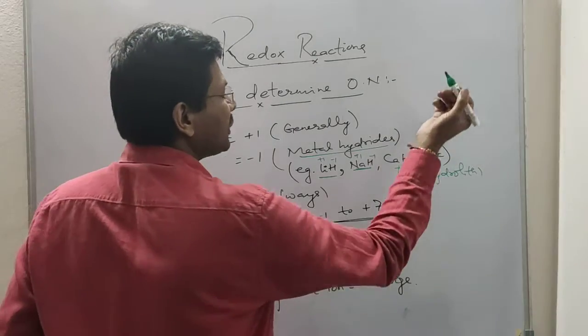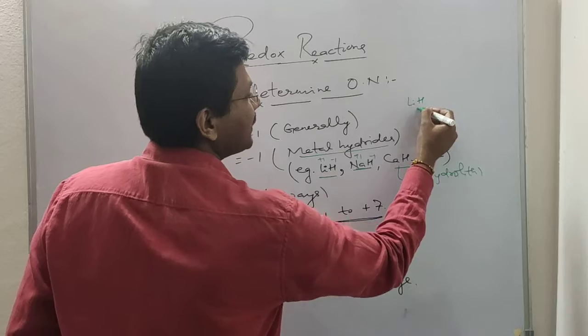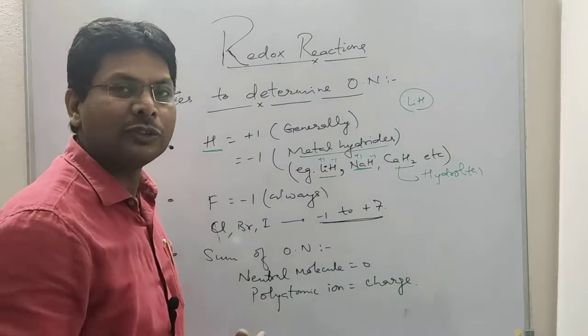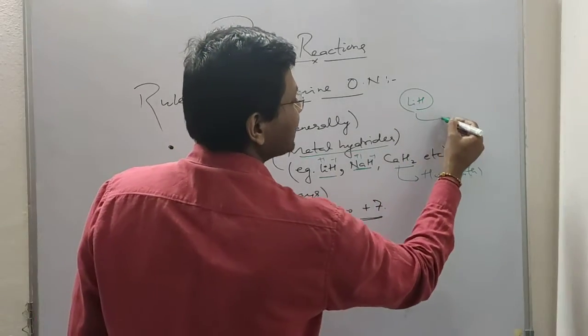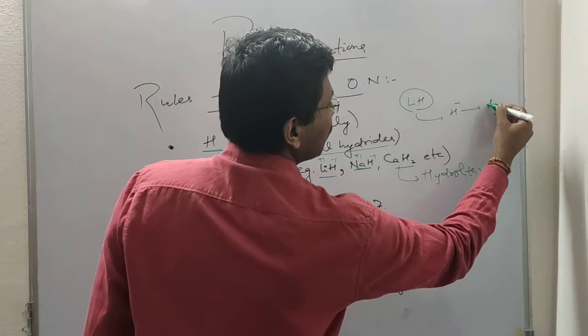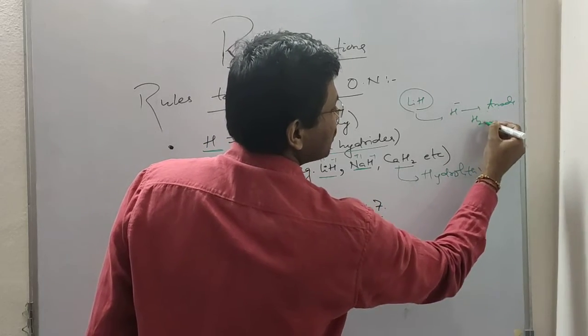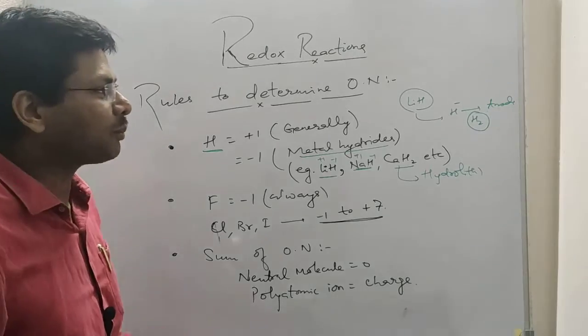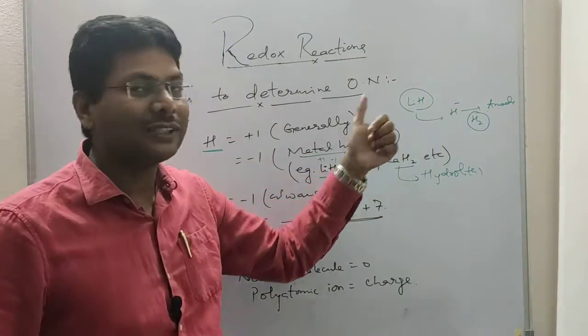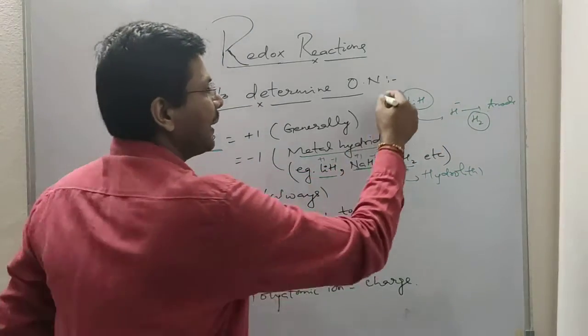And one question was asked in IIT: if we do the electrolysis of metal hydride, where is hydrogen obtained? If we do the electrolysis, then H- will go to the anode as H2 gas. So hydrogen gas is obtained at the anode by the electrolysis of metal hydride. This was asked in IIT.